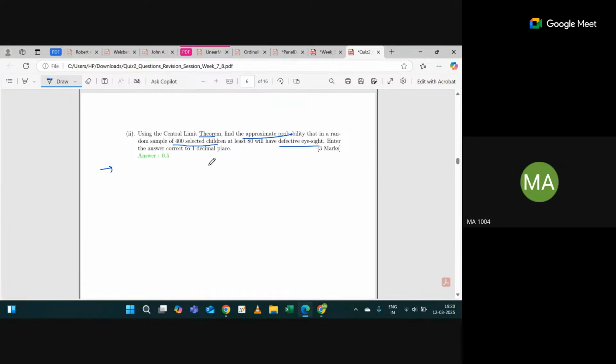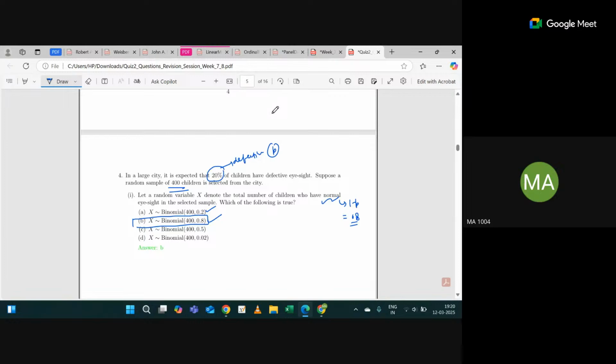That means you have to find the probability that x is greater than or equal to 80. Since the sample size is large, I will use the central limit theorem. First of all, what is mu, the distribution mean? This is binomial.